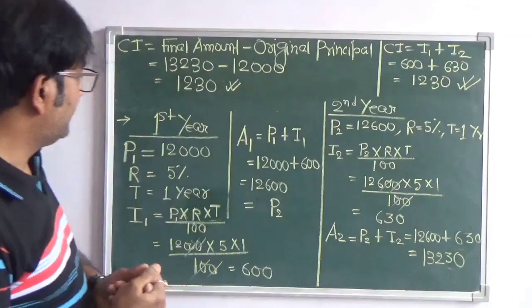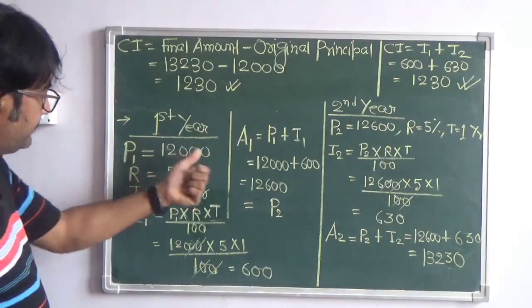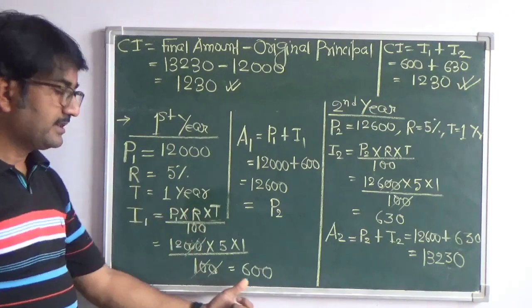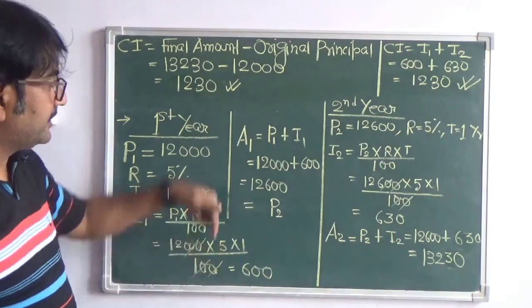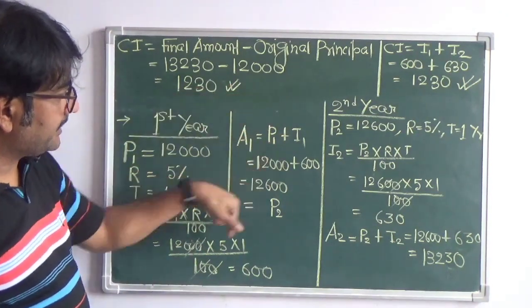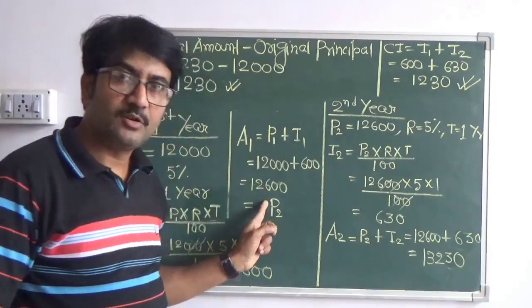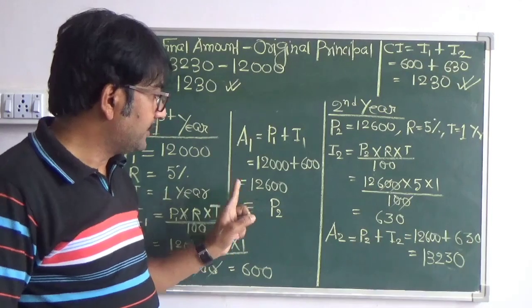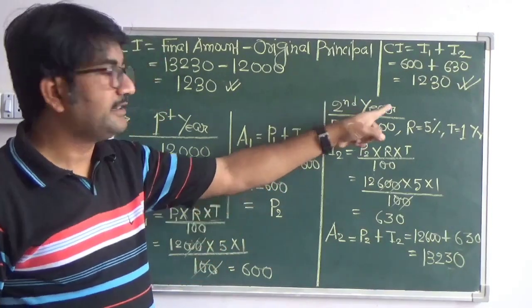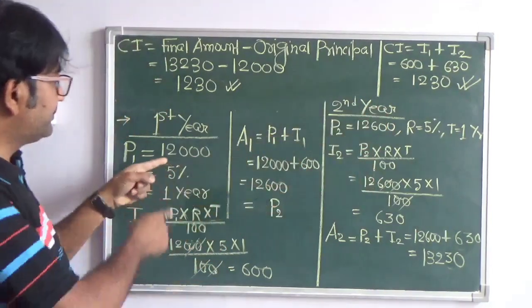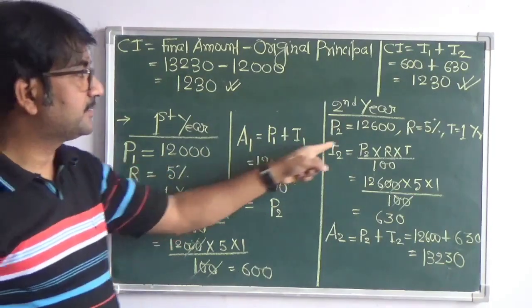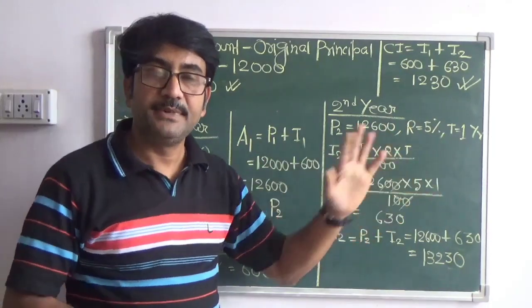Right now, if you see the first year, principal given, interest we have calculated 600 for the first year. Now we are adding the interest to the principal to get the amount at the end of first year. Right. Now this amount is going to become the principal for the second year. So you see the first year principal is 12,000 and second year the principal is 12,600. Means what?